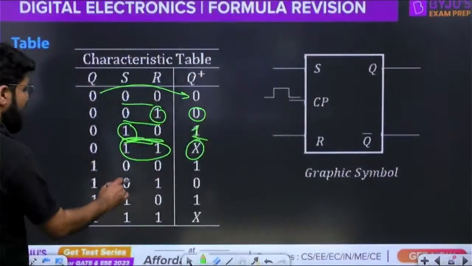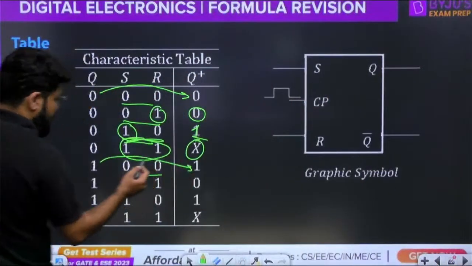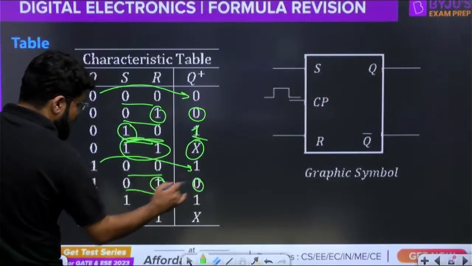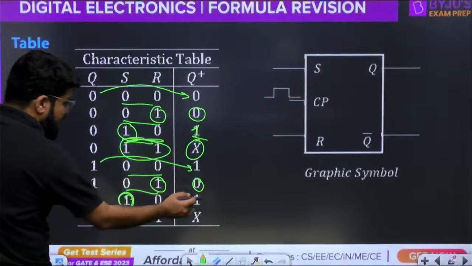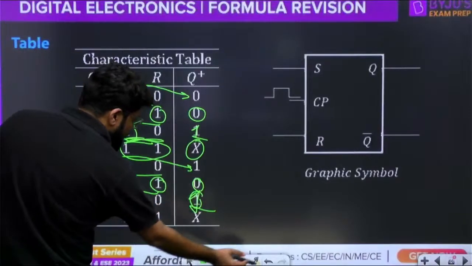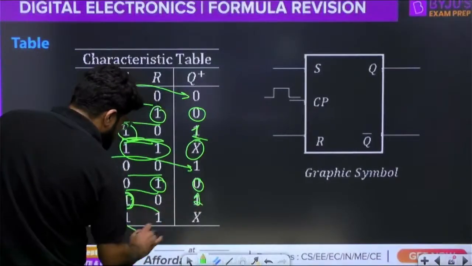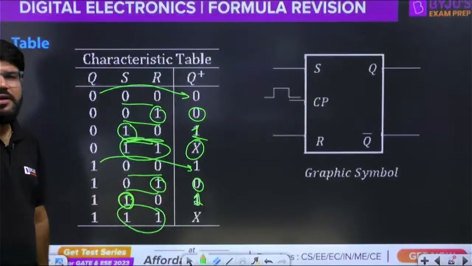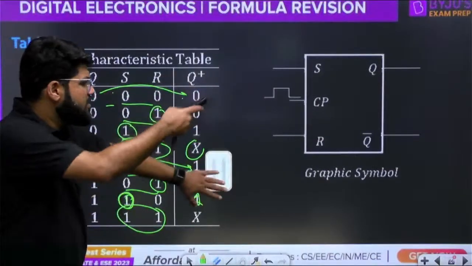Now look, again 0, 0: output remains the same as previous. 0, 1: 1 means reset. 1, 0: 1 here is for set, so the device is set. Again, both inputs 1, 1: this input can never come. The user has to take care, so the output is don't care. This is the simple logic.